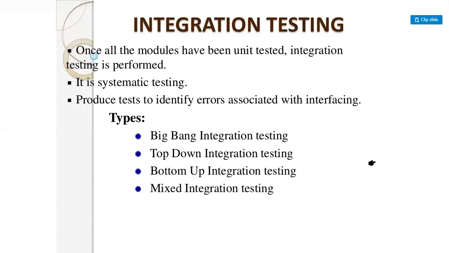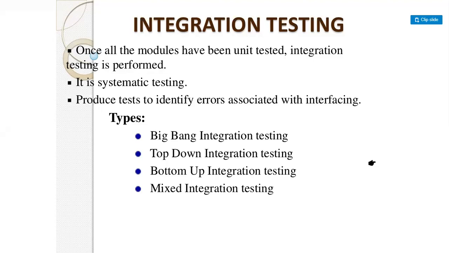Integration testing. Once all the modules have been unit tested, integration testing is performed. It is a systematic testing, which produces tests to identify errors associated with the interface. In this testing, we test the whole set of modules, that is, whatever units we have tested, after clubbing and integrating them, whether they generate the right output.